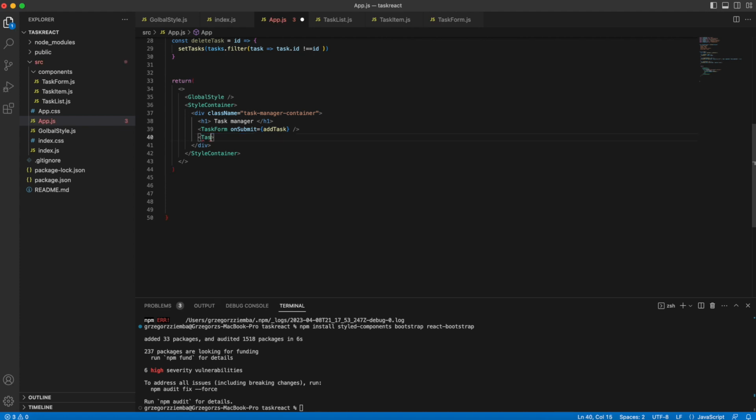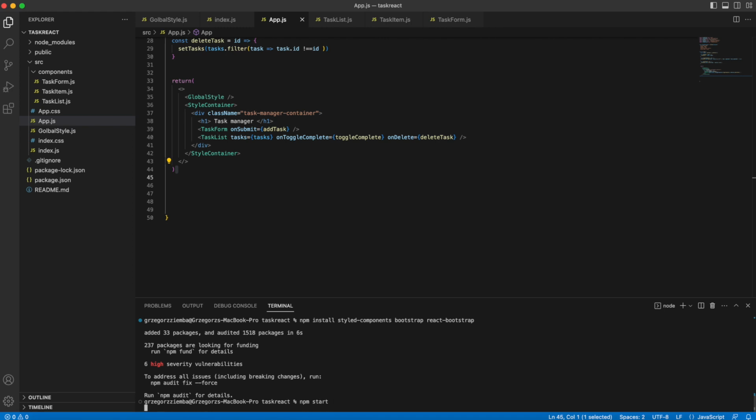But if we are talking about our task list, we have to pass our whole tasks that will be visible for our users, and also on toggle complete that will handle toggle complete, and the last thing on delete that will handle delete task, and it will also be self-closing. Self-closing should be over here. Okay, and the thing that we have to do is npm start.